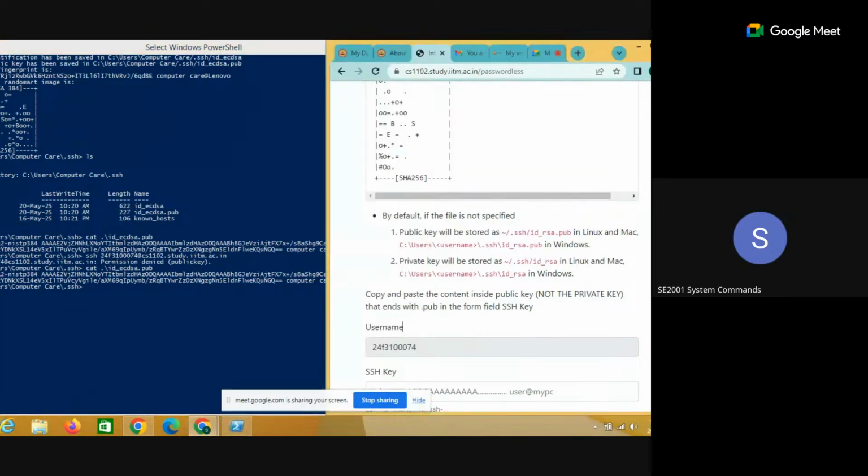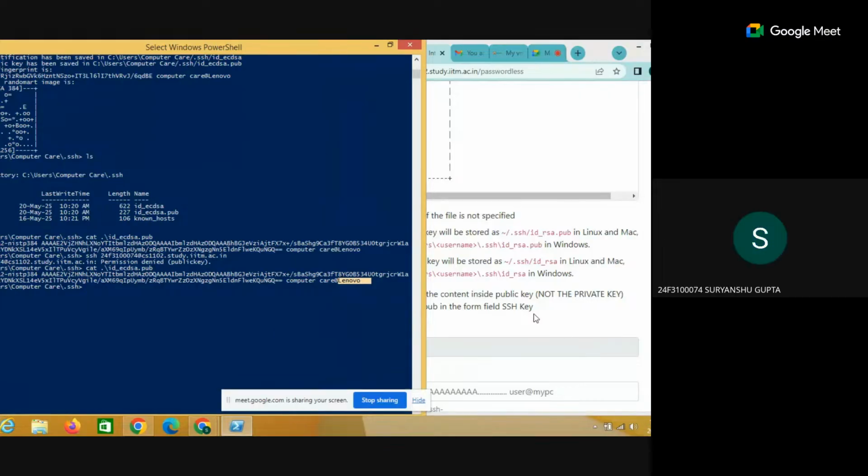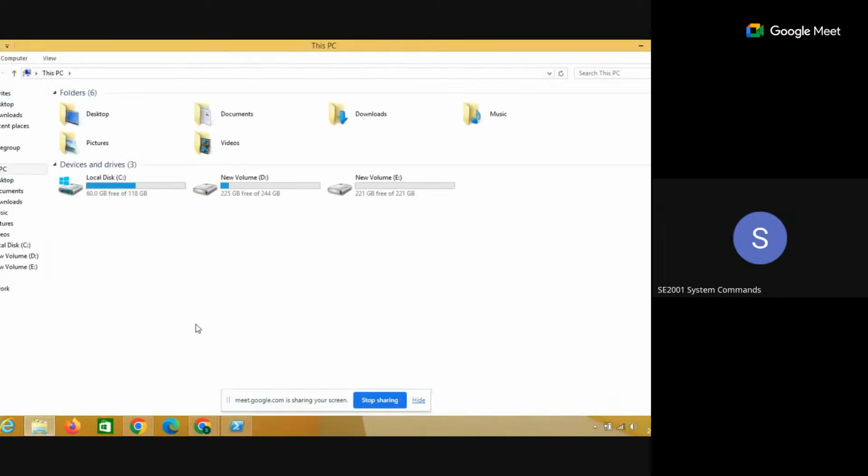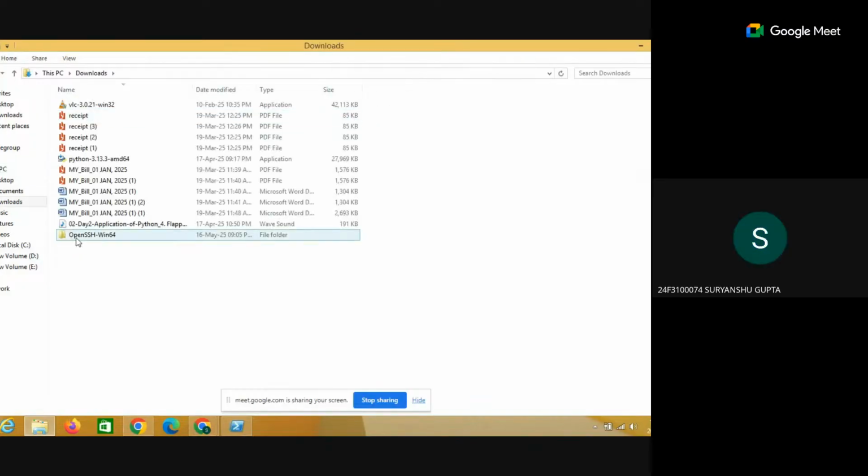Sir, by this folder. By the folder. Just open the folder. Sir, I'm not able to understand, sir. Open any folder from your computer and enter into this location. Yes, sir. C drive. This is OpenSSH. Where is your key stored? Sir, actually, my system is old, so I asked your team and they sent me this to download OpenSSH. After that, I am able to perform all the tasks.